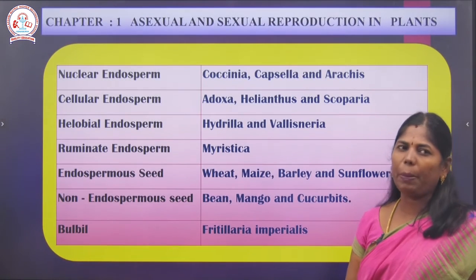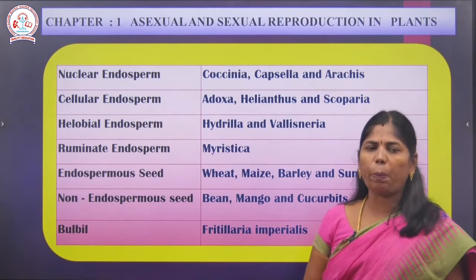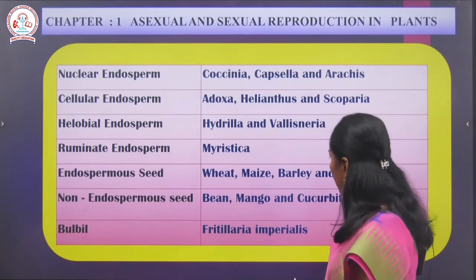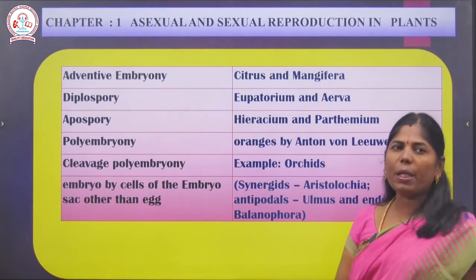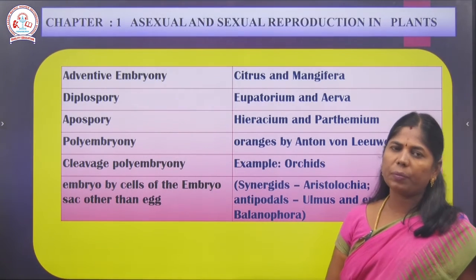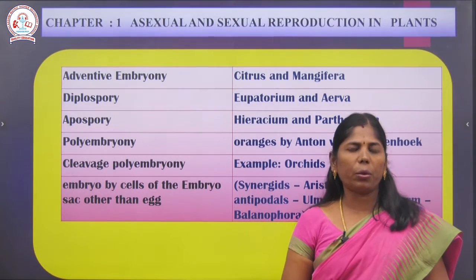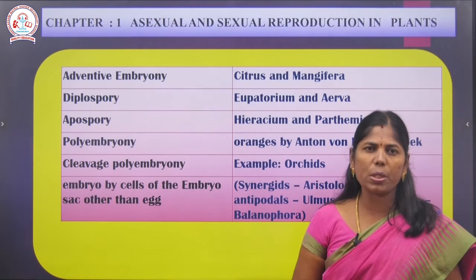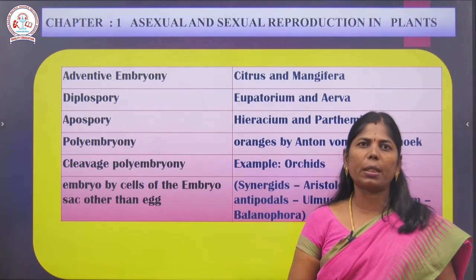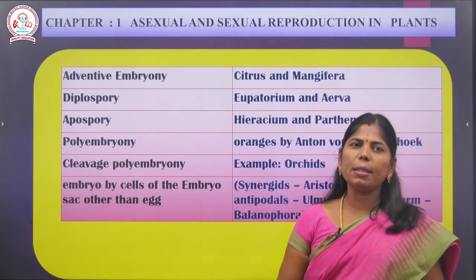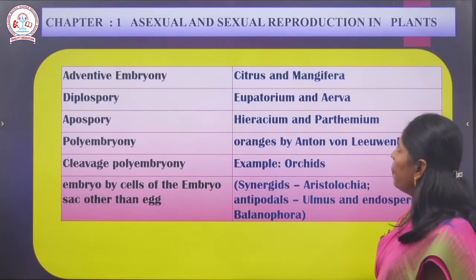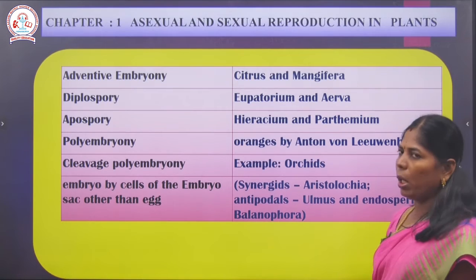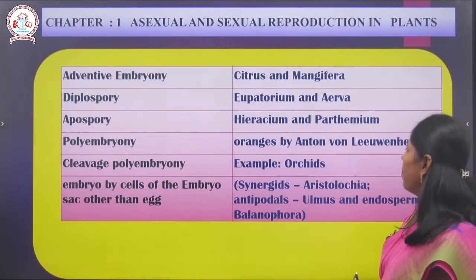So bulbil is also a vegetative part. Fritillaria imperialis is the name of the species. Next, can you give the example for adventive embryony? Apomixis is a very, very important question. Give short notes on apomixis. Who introduced the term apomixis? That is Winkler. Adventive embryony: Citrus and Mangifera. Diplospory: Eupatorium and Aerva. Apospory: Hieracium and Parthenium.